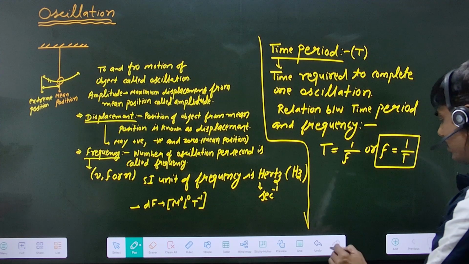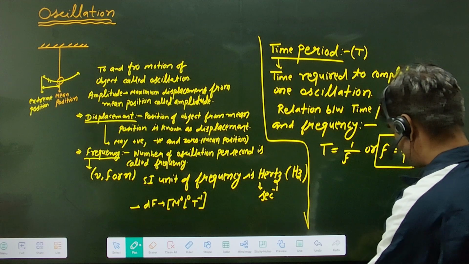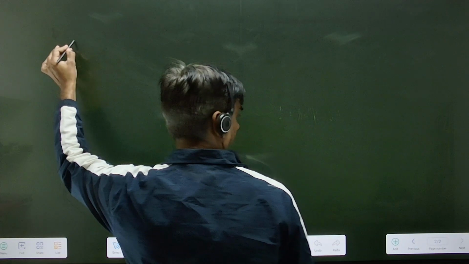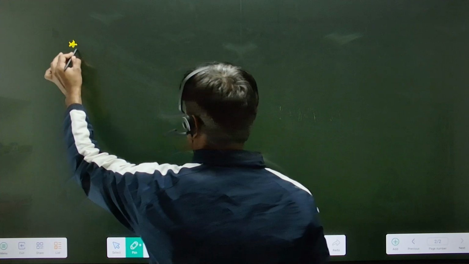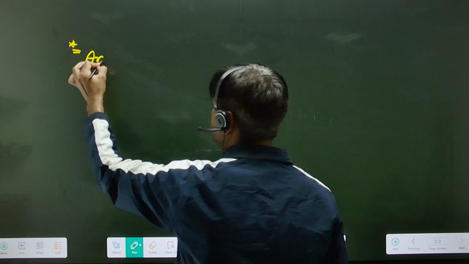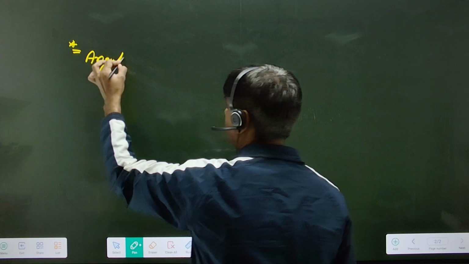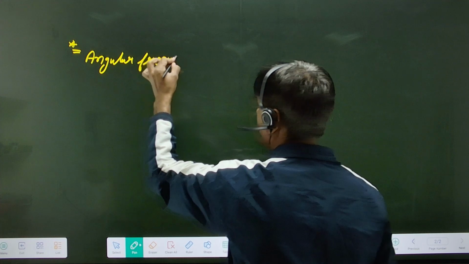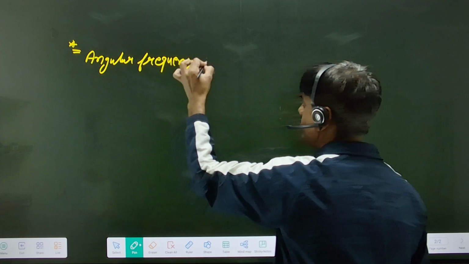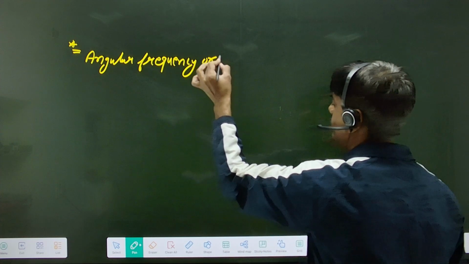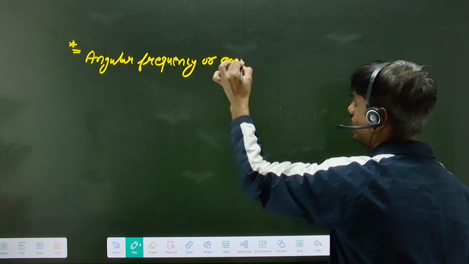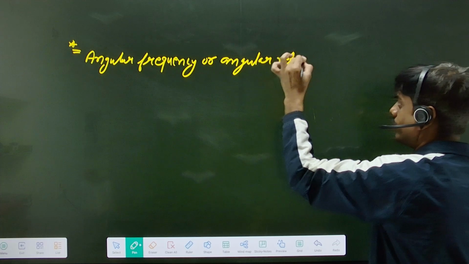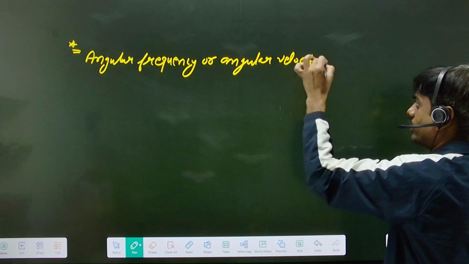Now, some more definitions are there. You know what is the angular frequency? Angular frequency, or it is also known as angular velocity or speed.